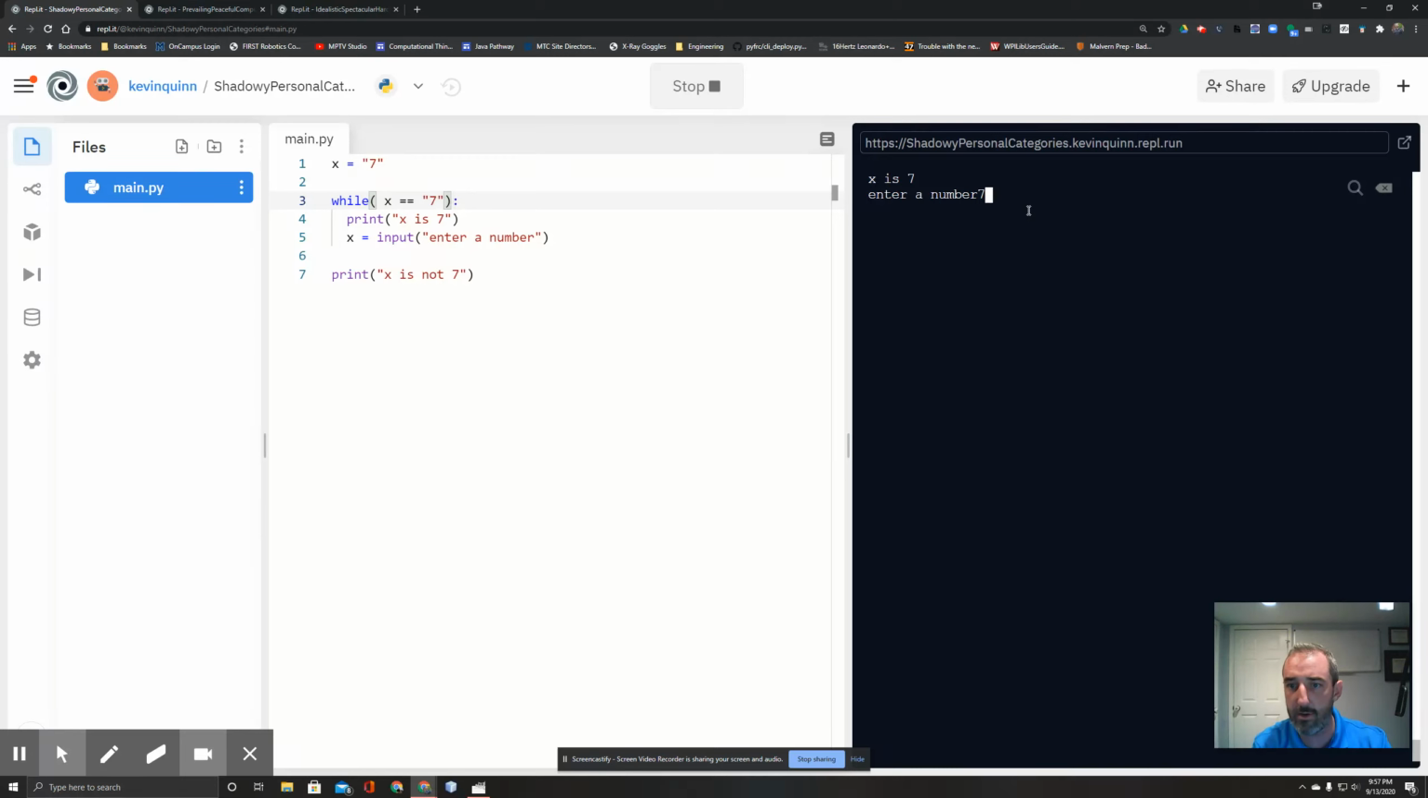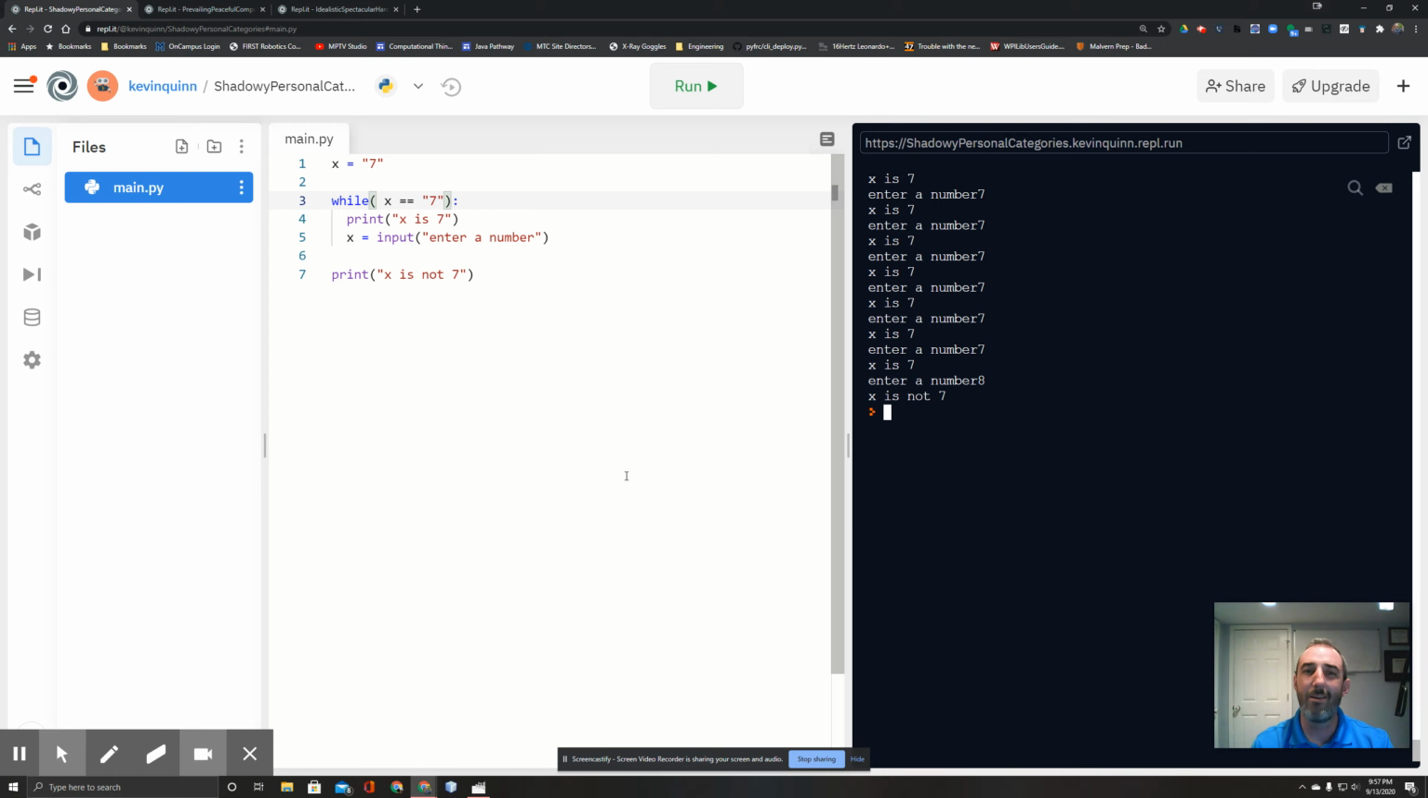x is 7, enter 7, and now it is staying, right? If I type 8, it gets me out. But I don't really want x to be the text 7. I want it to be the number 7. So we have to do a little bit of data manipulation here, and this is going to take a little bit of casting. Uh-oh, I'm getting all frozen up.